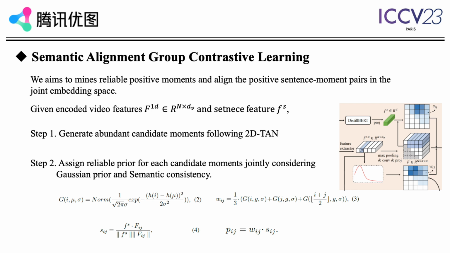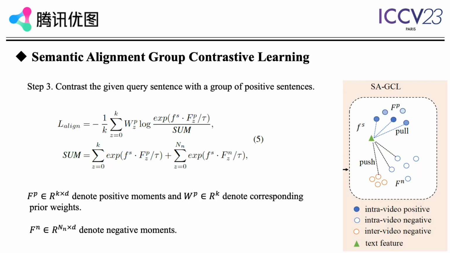We then compute the Gaussian prior for each moment as shown in equation 3. Since the glance is not very reliable, we further compute the relevance between the query and each candidate moment to rectify the prior of candidate moments. Finally, we contrast the given query sentence with a group of positive sentences. Note that different positive moments are assigned corresponding prior weights. In this way, SAGCL effectively avoids being dominated by inaccurate moments with less similarity and tends to mine the candidate moments having large overlap with the target moment.